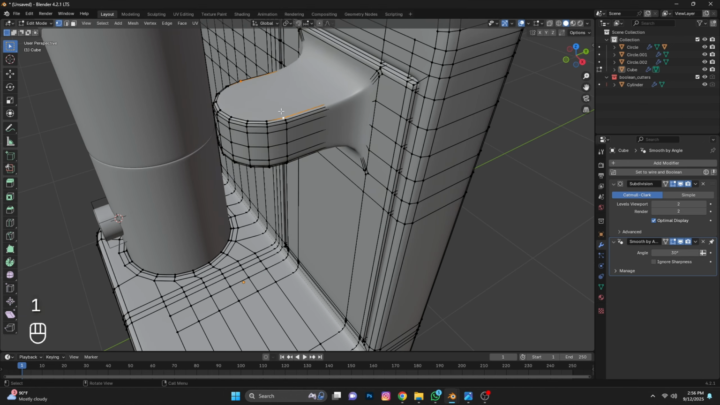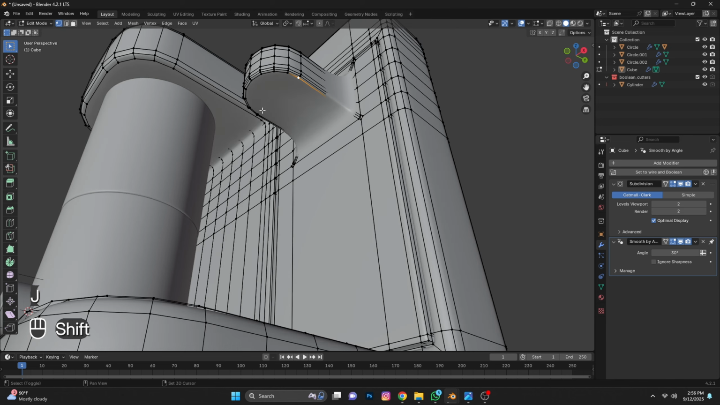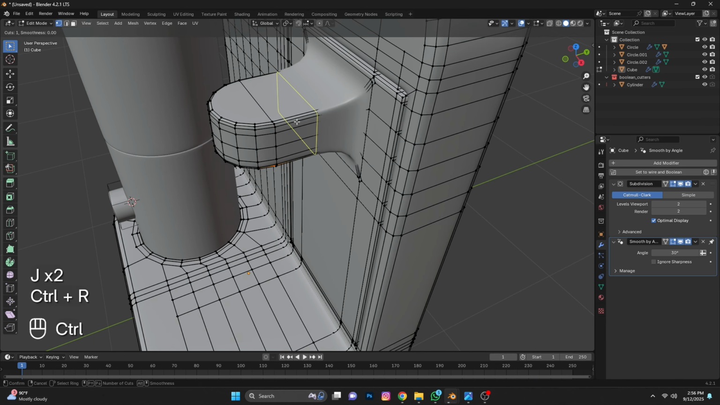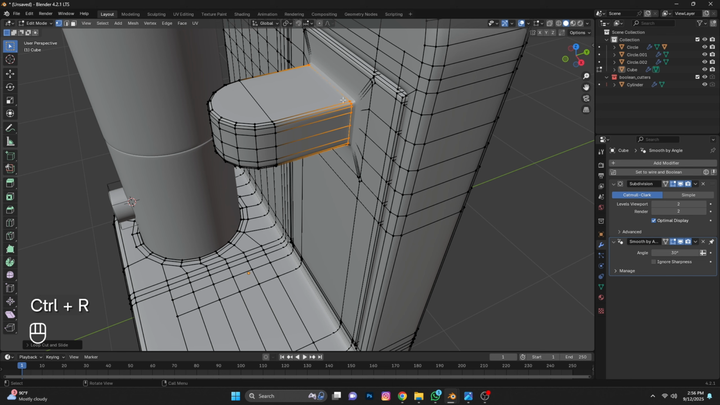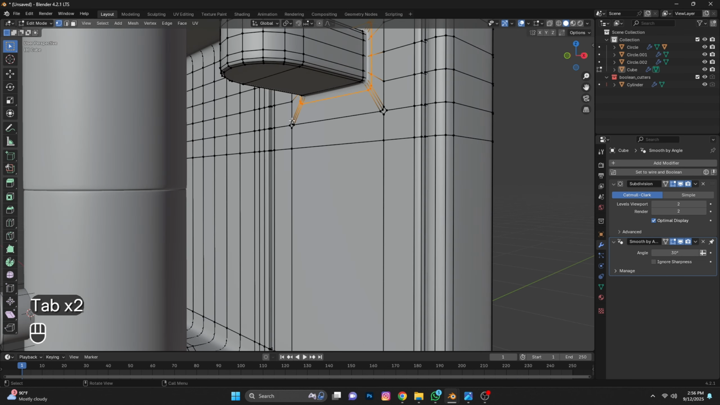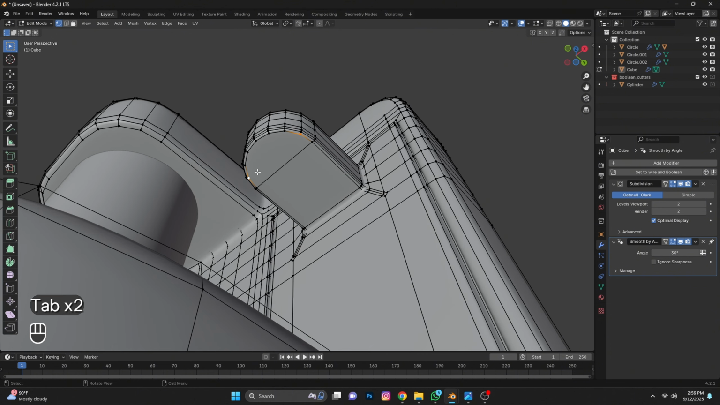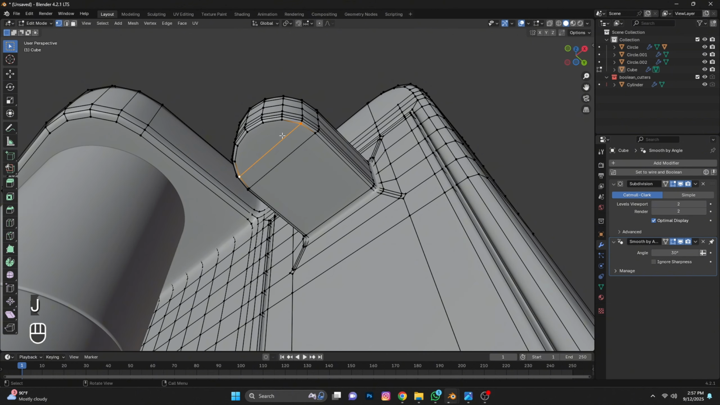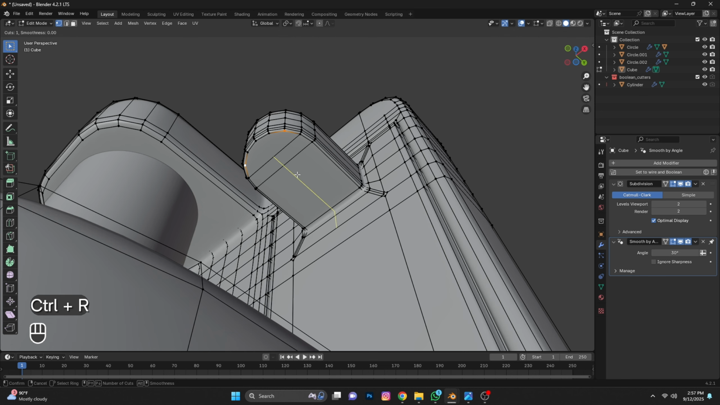Select this vertex, press J to join, and this one also J to join. Now add Ctrl R loop cut here and add 1 here, and J to join. Add a loop cut again, J to join.